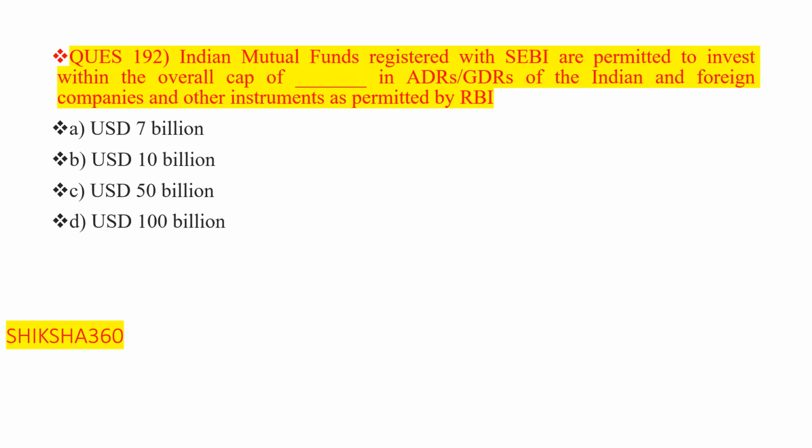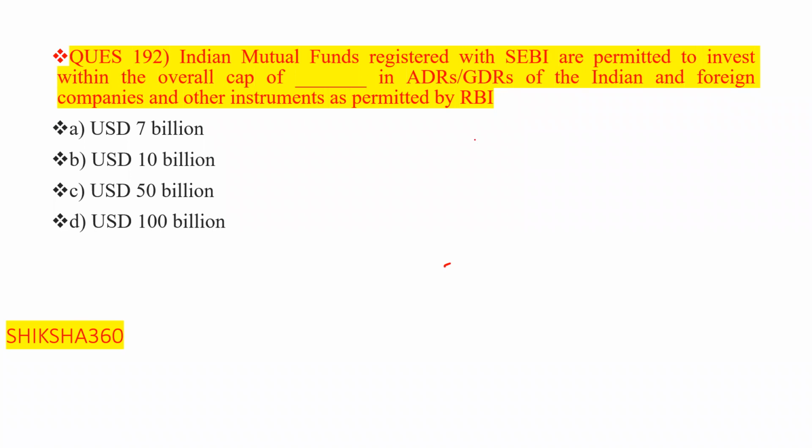That is also a direct, straightforward question. So Indian mutual funds registered with the SEBI are permitted to invest, within the overall cap of how much amount, in ADRs or GDRs of Indian and foreign companies. Clear?